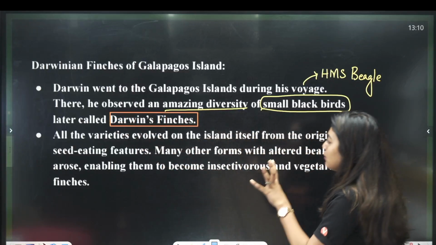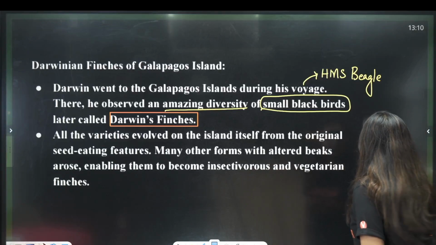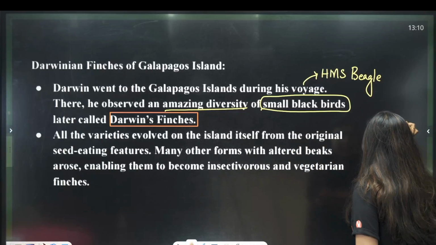All the varieties evolved on the islands itself from the original seed-eating feature. That means they all started from one spot and then they radiated.